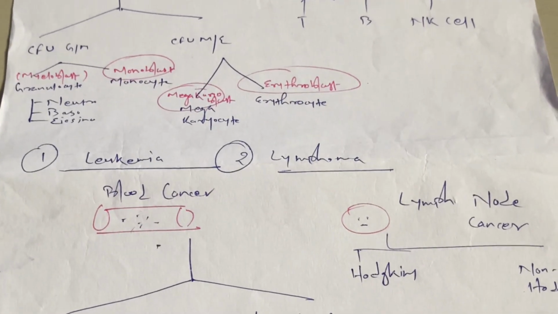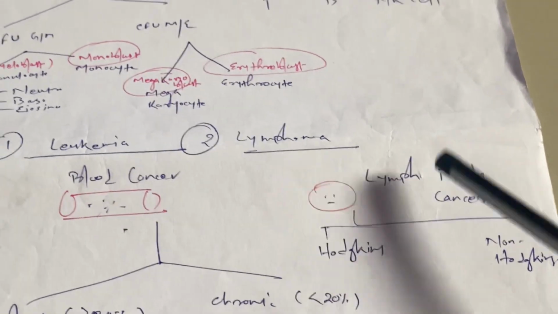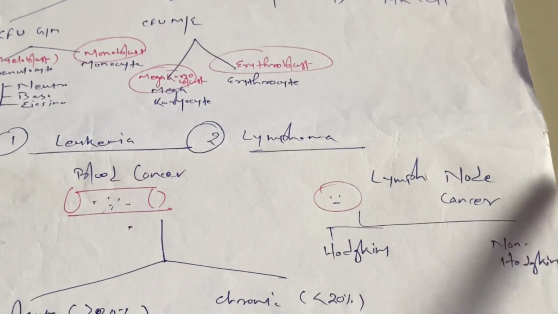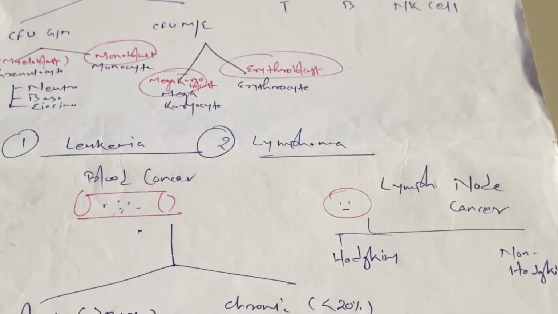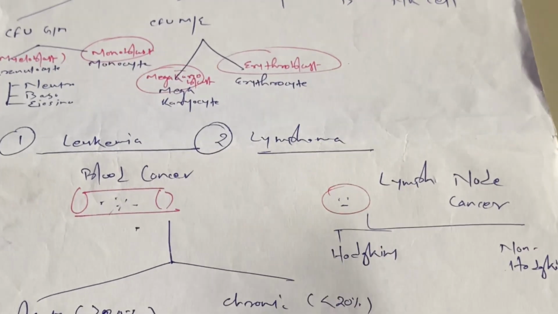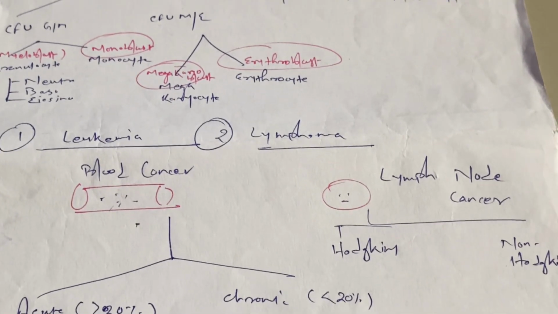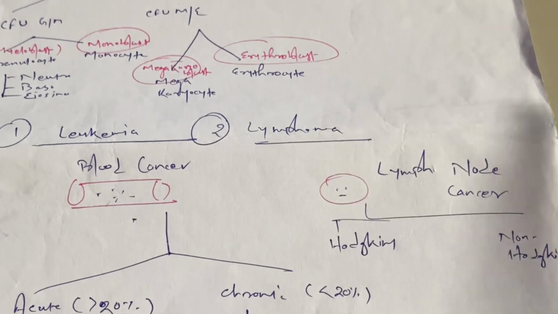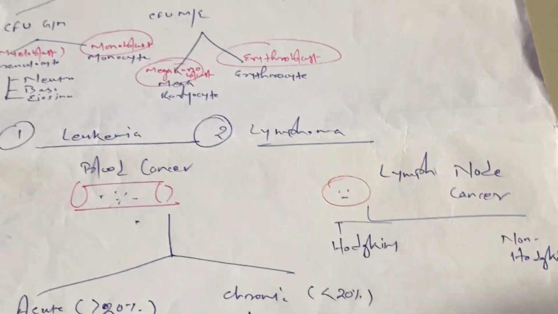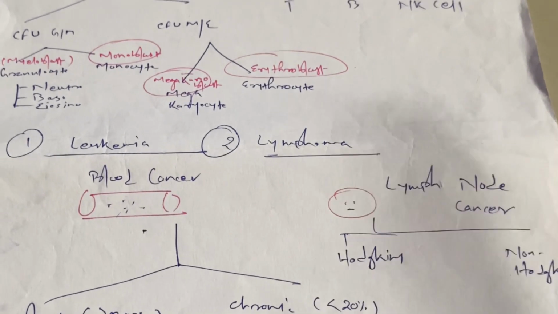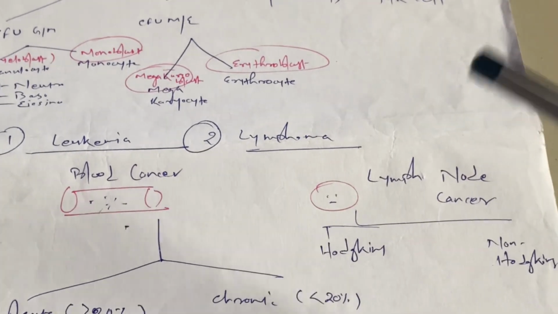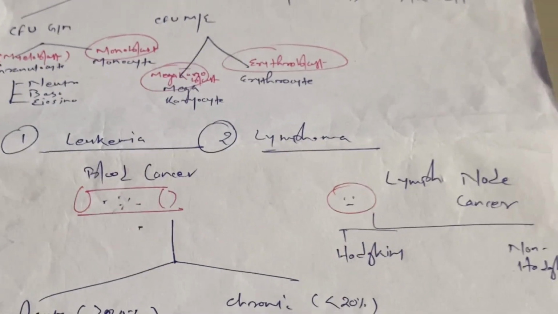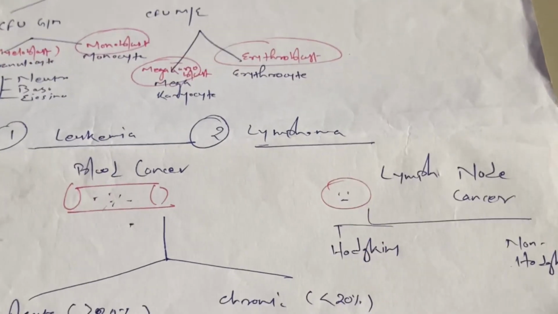Now after that, there is lymphoma. Lymphoma is the cancer in the lymph node. Lymph node means there are B lymphocytes and T lymphocytes. So in case of lymphoma, their number increases. Based on the type of disease, there are B lymphomas, there are T lymphomas, various types of lymphomas. But before that, we divide them into Hodgkin's and non-Hodgkin's lymphoma. The classification we'll see later, but these are the most important basics.